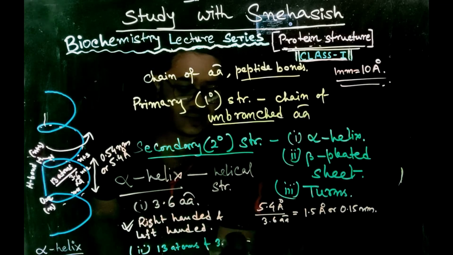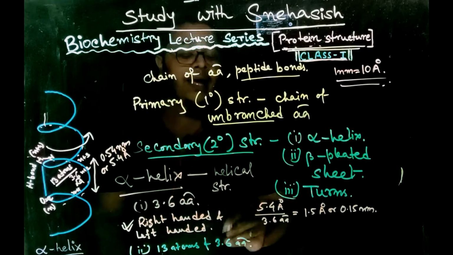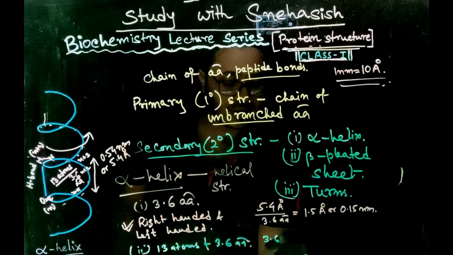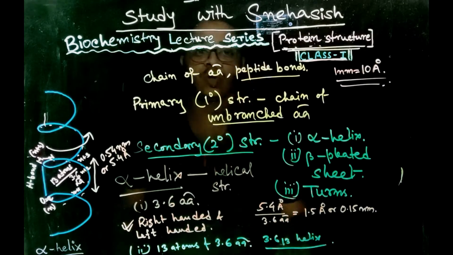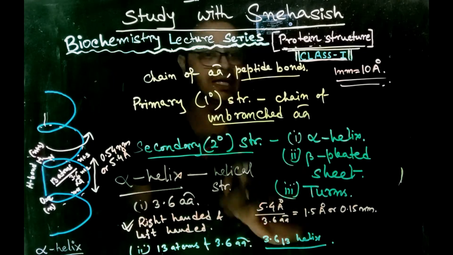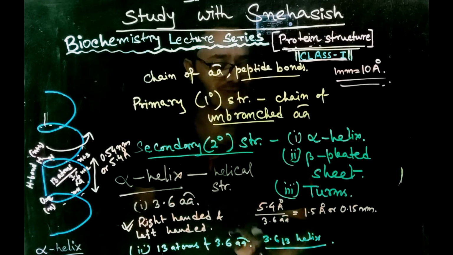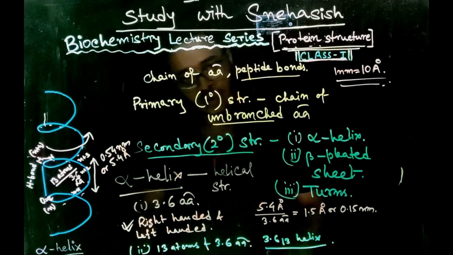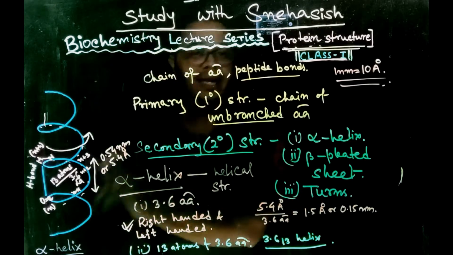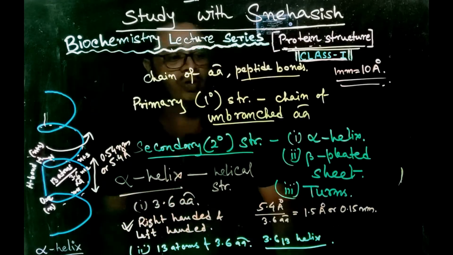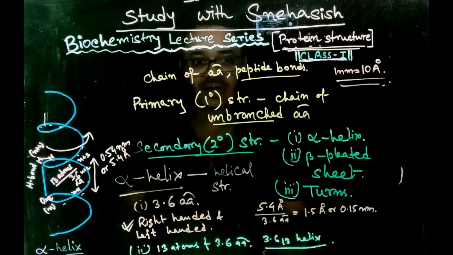As a result, the alpha helix is also called the 3.6-13 helix, because each turn of the alpha helix has 3.6 amino acids and 13 atoms which are hydrogen bonded. The hydrogen bond is formed between the n-th and the n plus 4 amino acids. So this is the alpha helix structure.